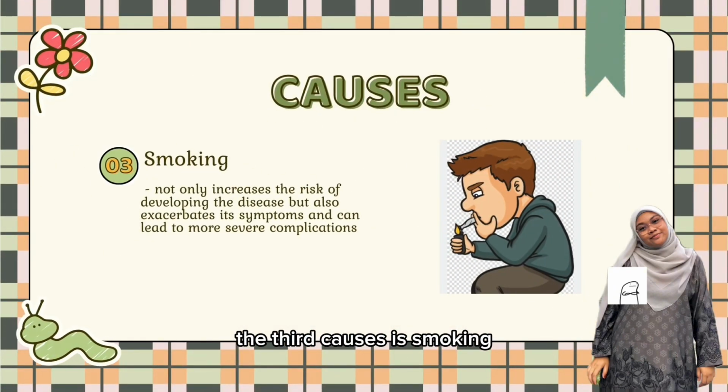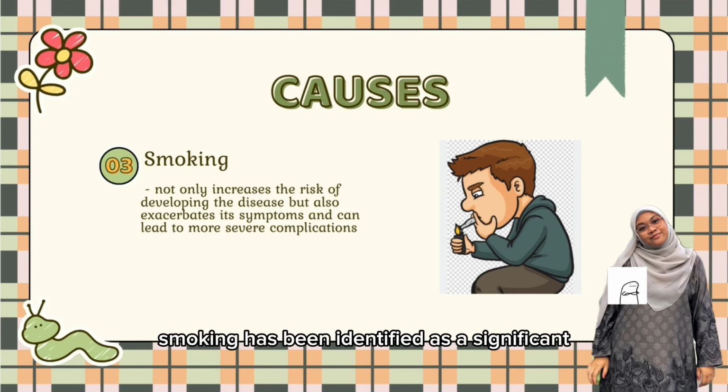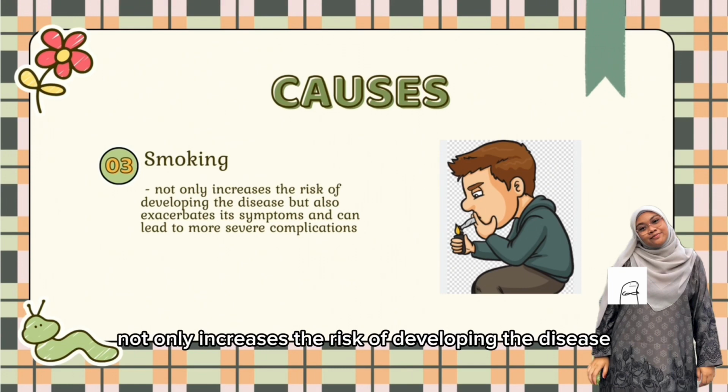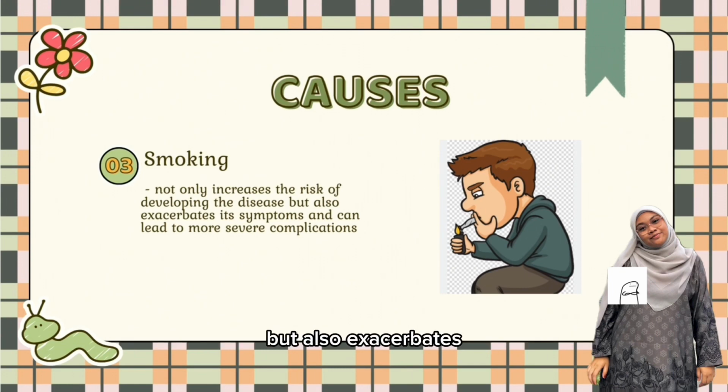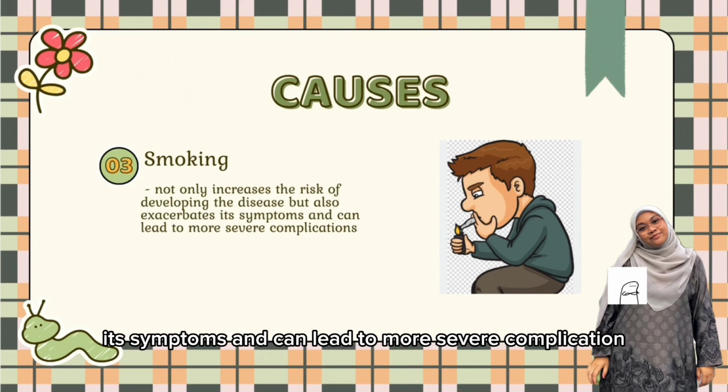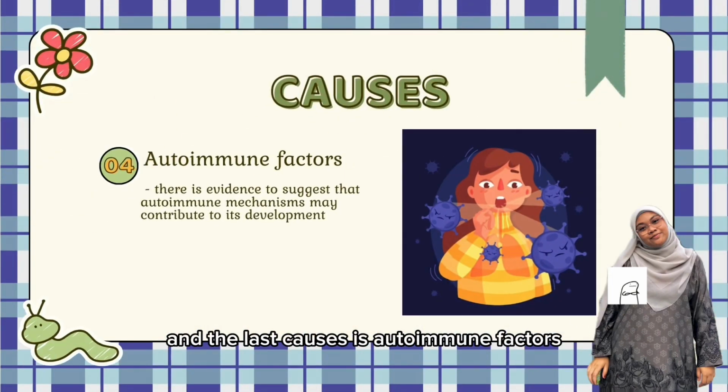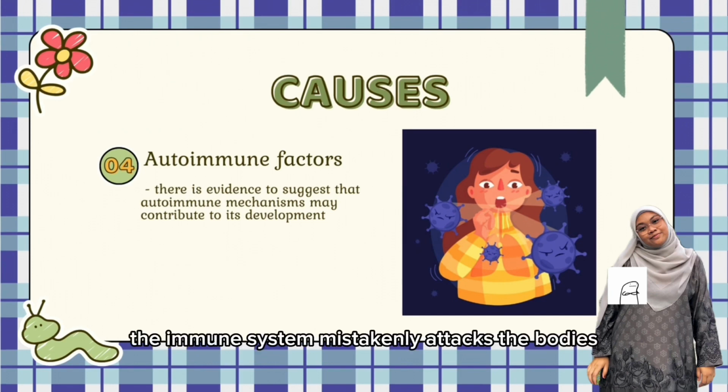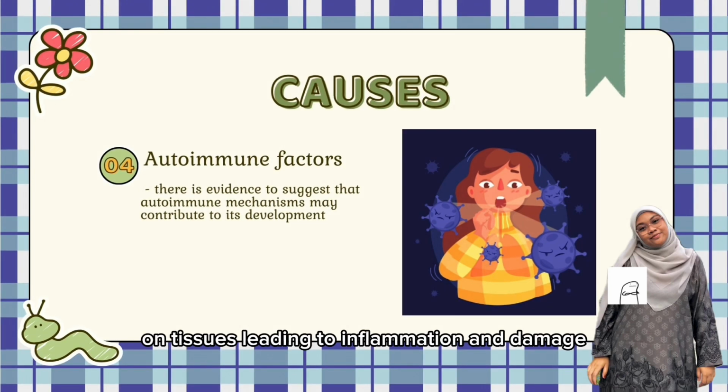The third cause is smoking. Smoking has been identified as a significant risk factor for Crohn's disease. It not only increases the risk of developing the disease but also exacerbates its symptoms and can lead to more severe complications. And the last cause is autoimmune factors. While Crohn's disease is not classified as an autoimmune disease, there is evidence to suggest that autoimmune mechanisms may contribute to its development. In autoimmune disease, the immune system mistakenly attacks the body's own tissues, leading to inflammation and damage.